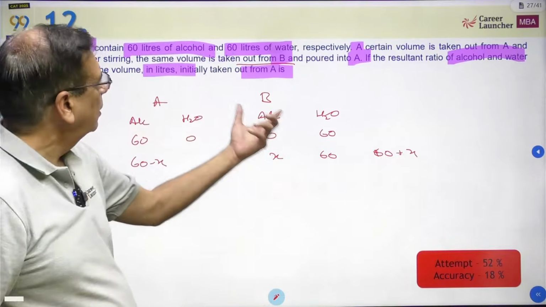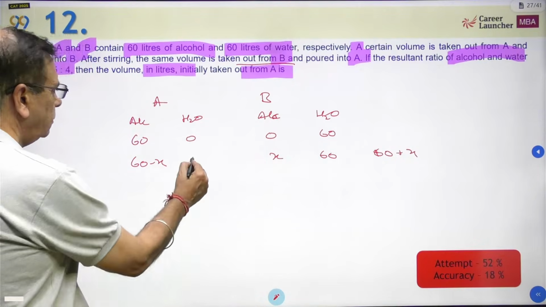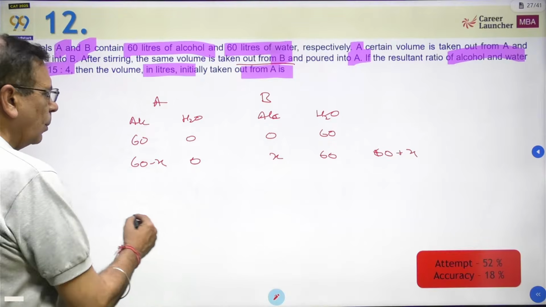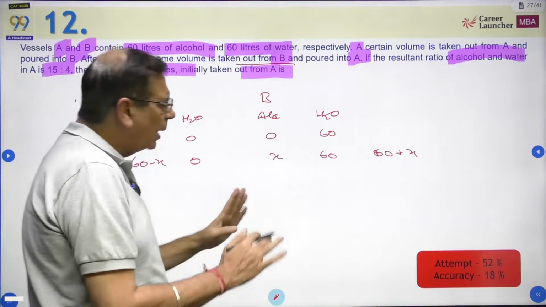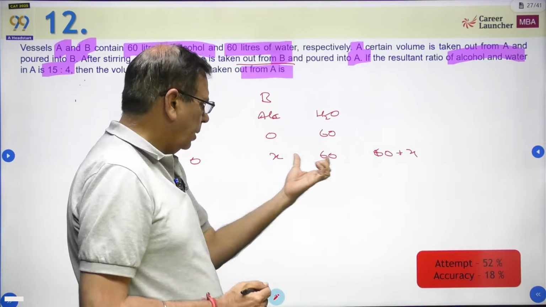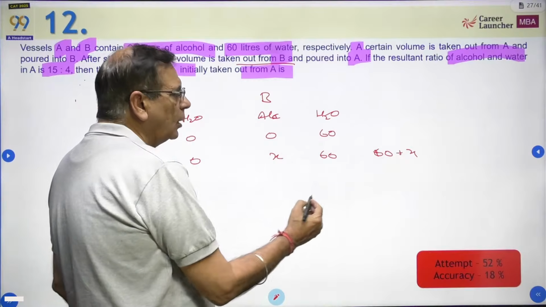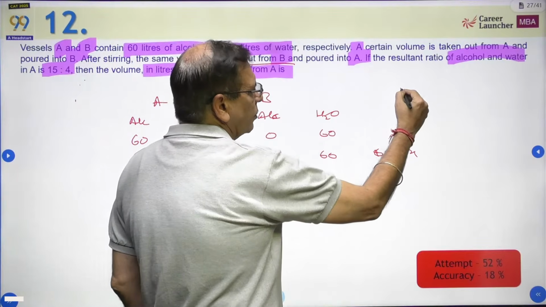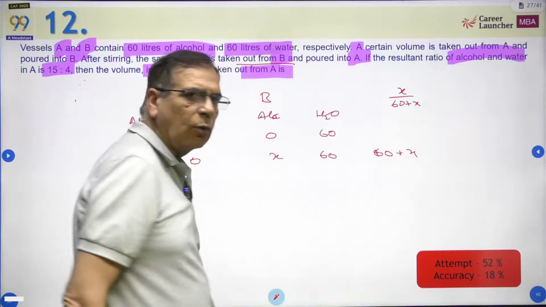From this, x liters is again taken out and poured back into A. And then the ratio becomes 15:4. So mathematically क्या किया बता देते हैं. If I'm taking X liters out of this, what will be the amount of alcohol taken out? X upon 60 plus X में से how much alcohol you are taking out?